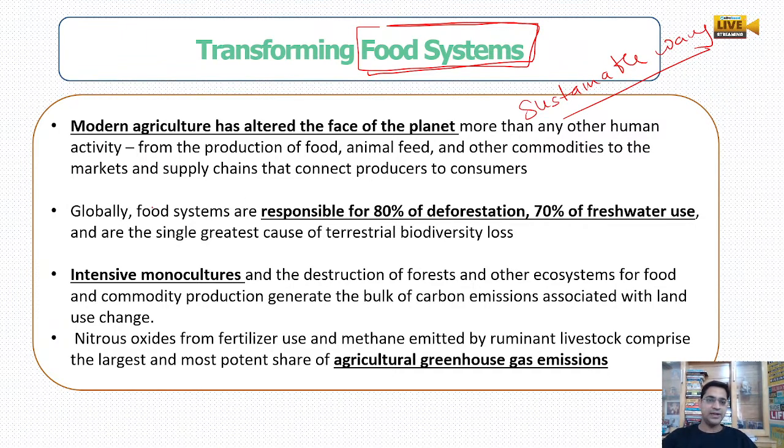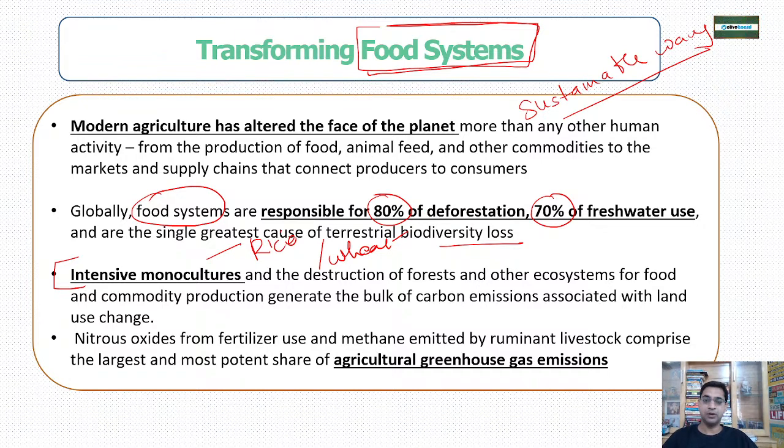because the food system itself is responsible for 80% of deforestation, because land is cleared for crops, right? 70% of the fresh water is used in the fields, and because of that, these are the greatest cause of biodiversity loss. A lot of intensive monoculture, if they are growing, they grow rice and only rice, somewhere only wheat is being grown, okay, monoculture cropping, single cropping. So because of that the biodiversity gets hurt.